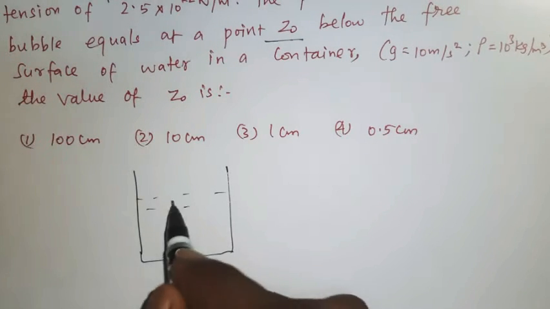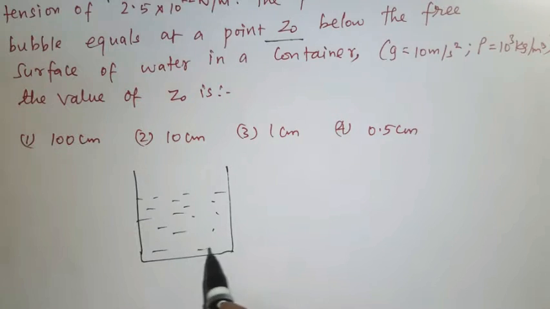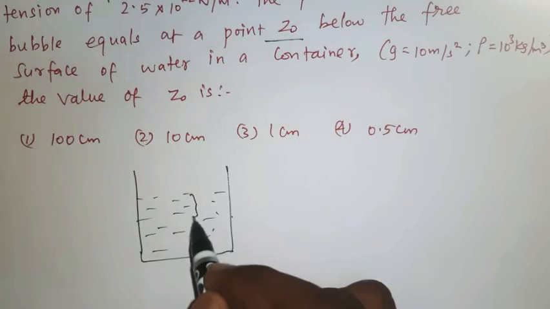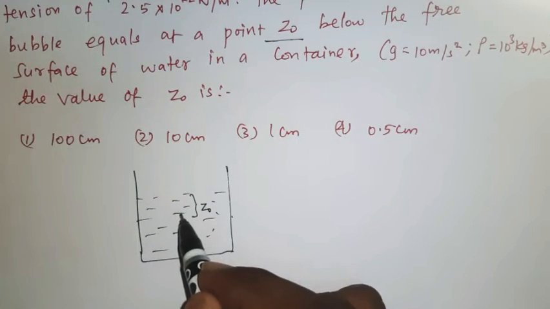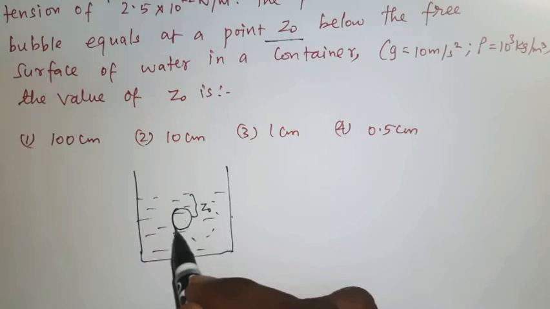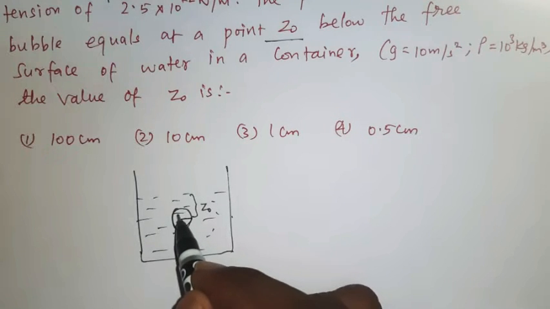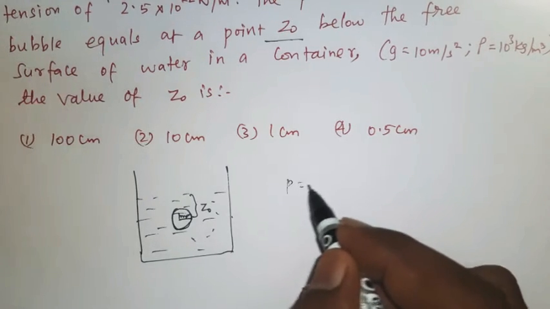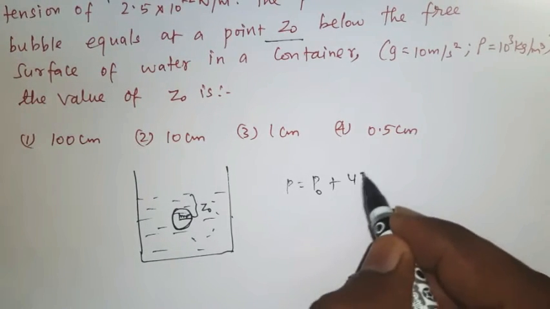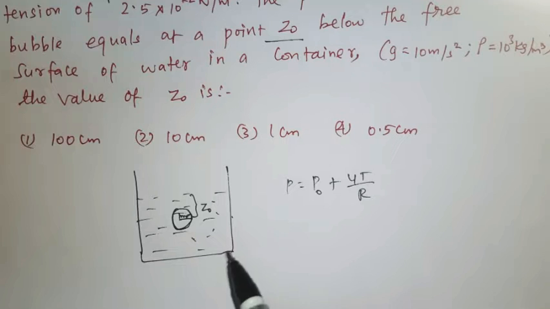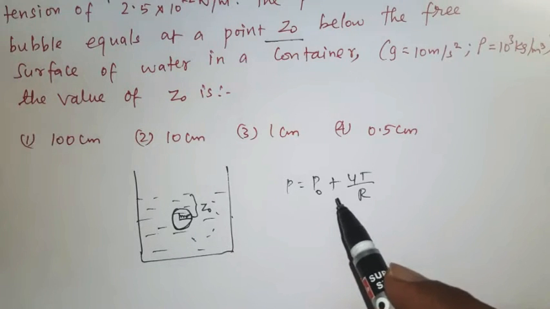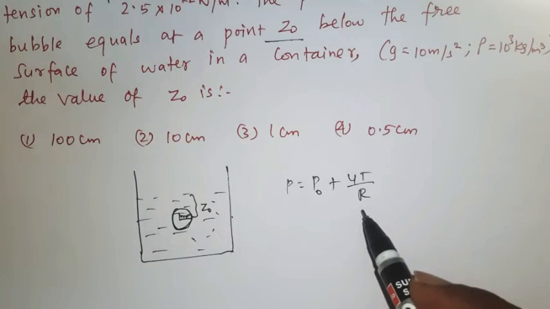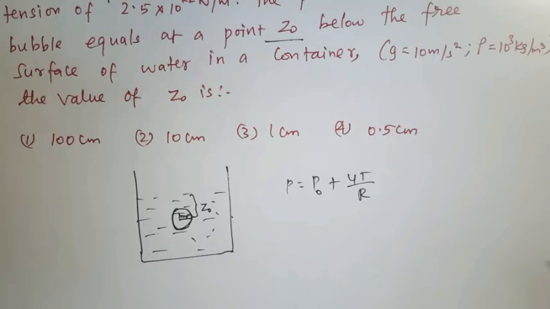So now we will consider this is water, and below the water surface at Z0 distance there is a soap bubble having the radius 1 millimeter. Now the excess pressure is P is equal to P naught plus 4T by R. P naught is atmospheric pressure, T is the surface tension, R is the radius of the soap bubble.